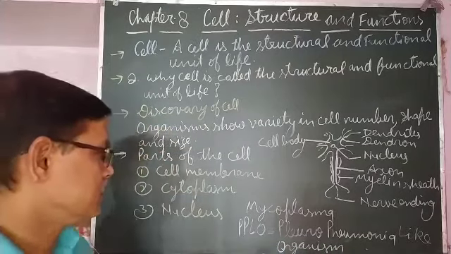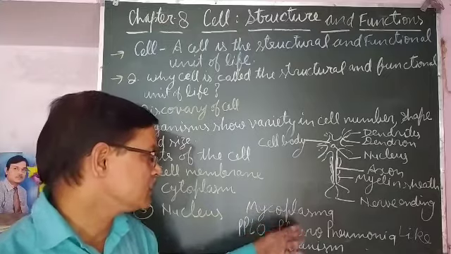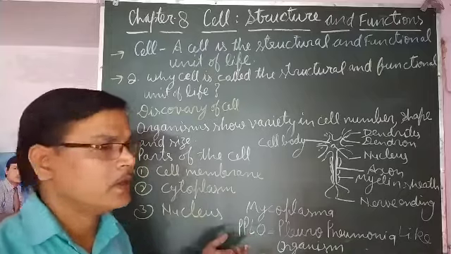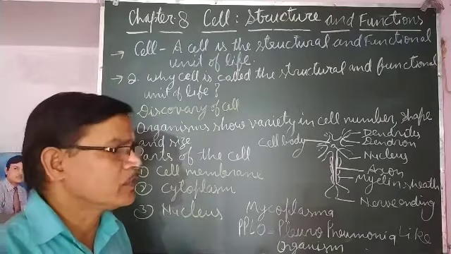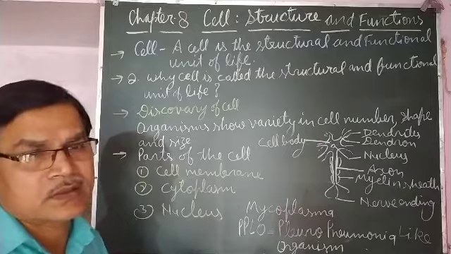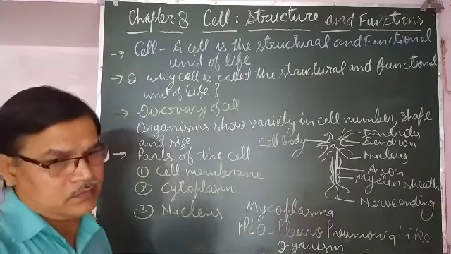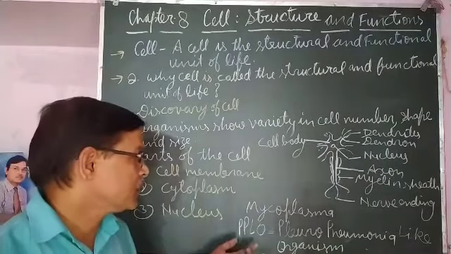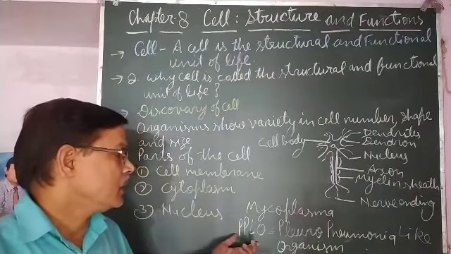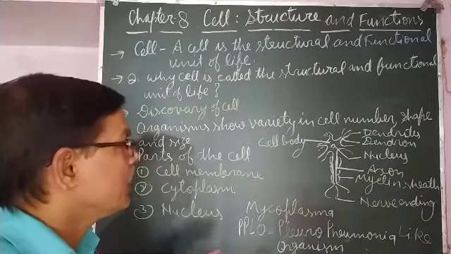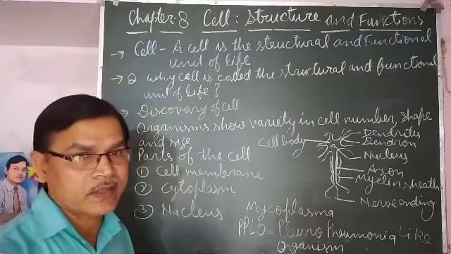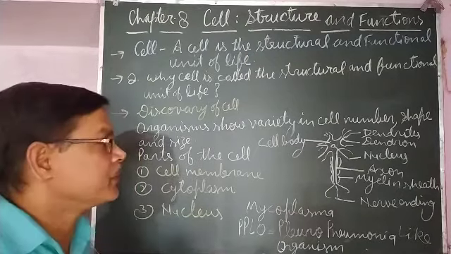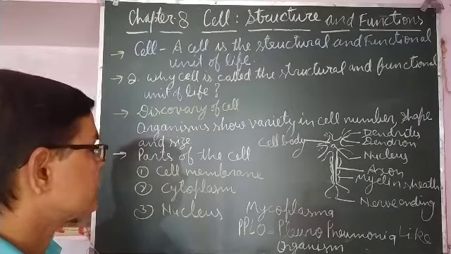Pneumonia-like organism, PPLO. So Mycoplasma or PPLO is the smallest cell. Its size is approximately 0.1 micrometer, and 1 micrometer is equal to 10 to the power minus 6 meter. So it is very small, and it is the smallest cell, and the largest cell is the ostrich egg. The size of an ostrich egg is approximately the size of the head of a newborn baby. So that is the largest cell.